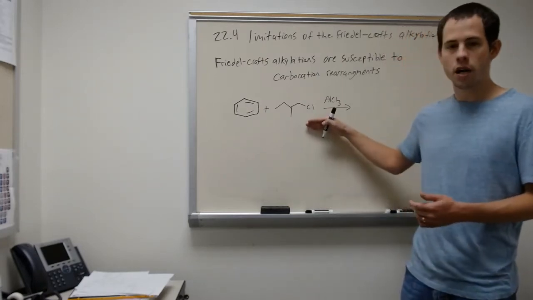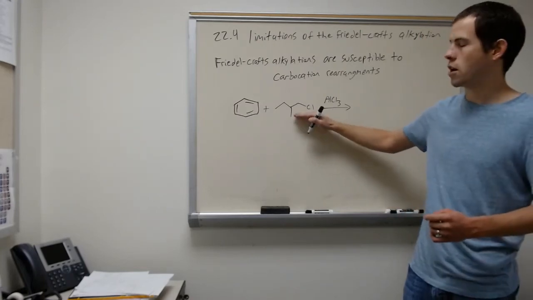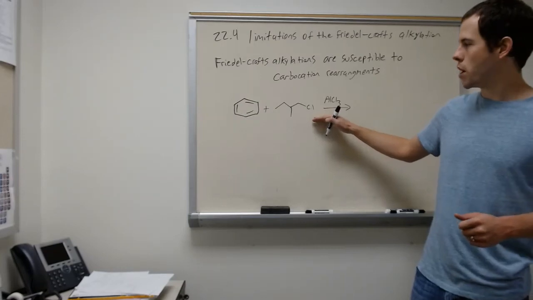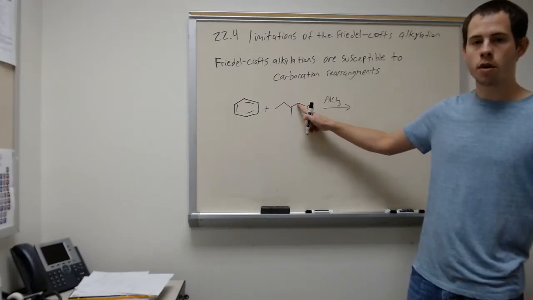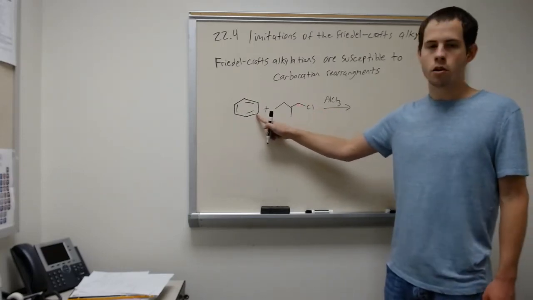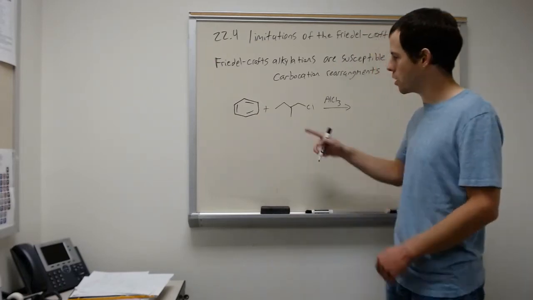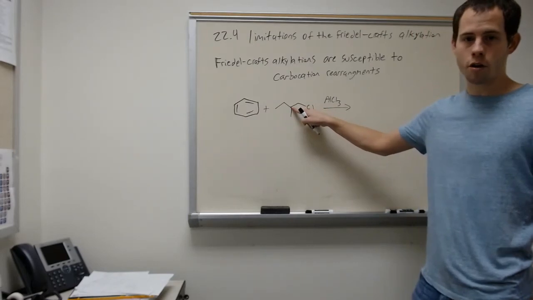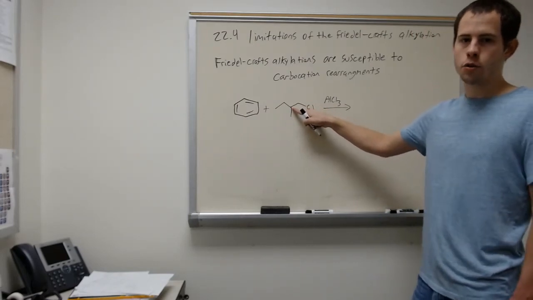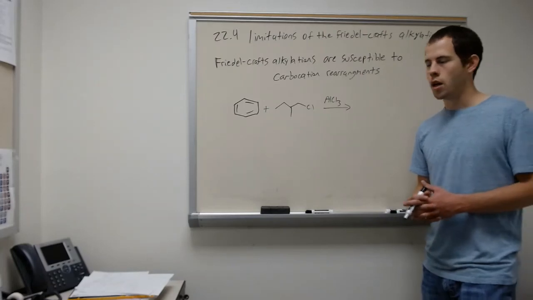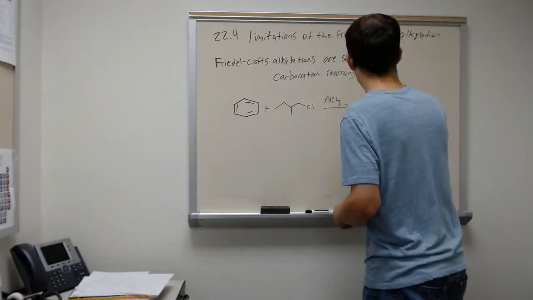We take a look at this reaction here. We see that we have this alkyl chloride. We throw in aluminum trichloride. And so we may expect that we're going to make a carbon-carbon bond from this carbon to this carbon on our benzene ring. But that is not what actually happens. Instead, we make a carbon-carbon bond to this carbon here. And so you may have noticed this problem in your lab quiz last week. And so we end up with a product that looks like this,